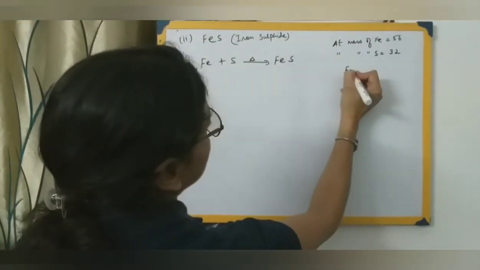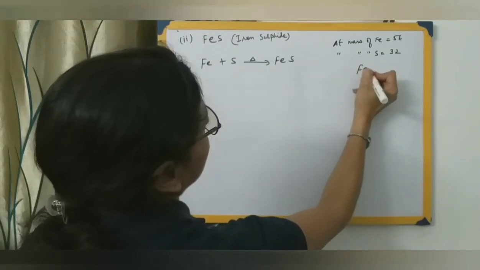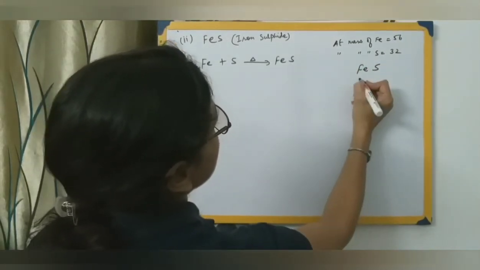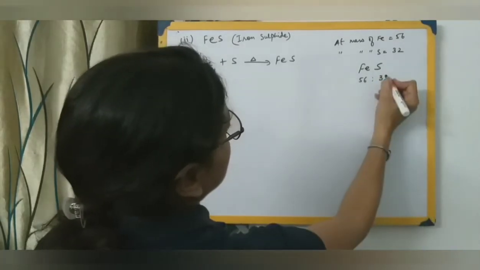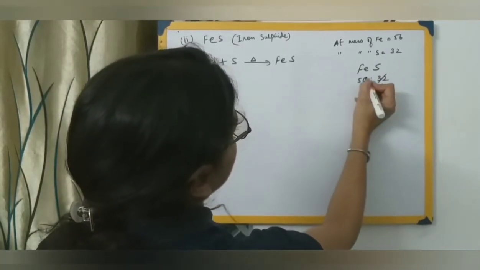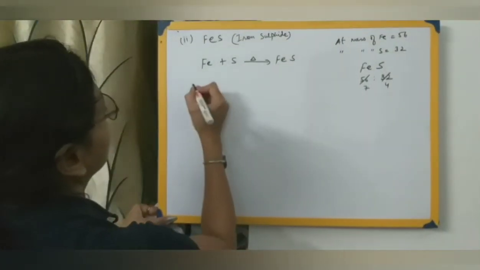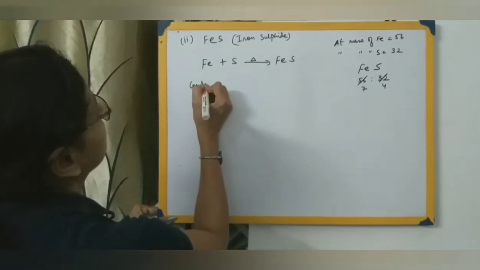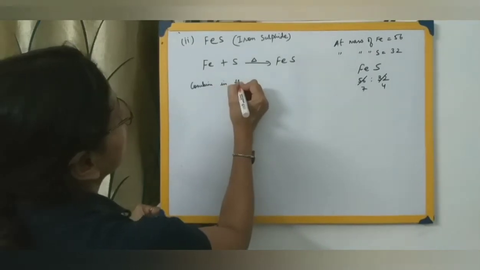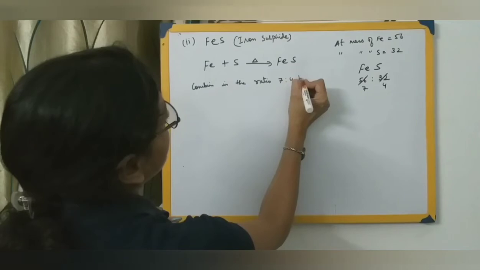So what we will be doing is, let me show it towards one side, instead of over here, FeS. So atomic masses, that is 56 is to 32. So 8 4s are 32, and 8 7s are 56. So iron and sulfur are combined in the ratio 7:4 by mass.